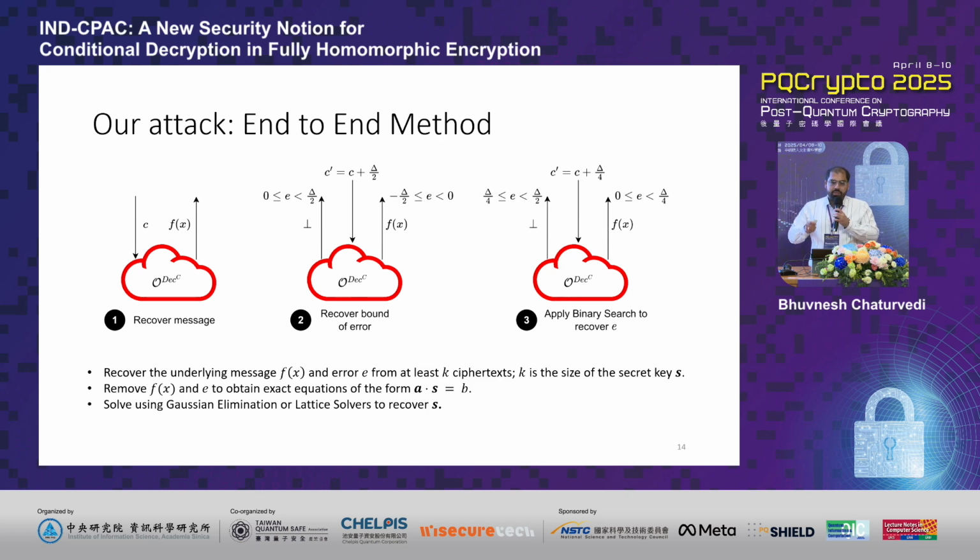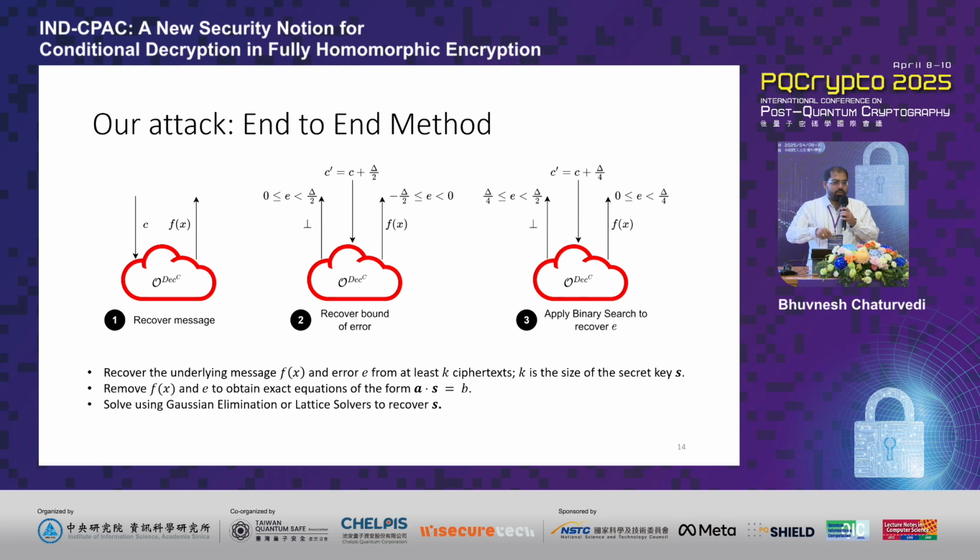We simply take the difference between this midpoint and the extreme end, that is delta by 2, which gives us a value of delta by 4. We simply add this to the input ciphertext C to obtain C dash, and we query the conditional decryption oracle using this C dash. Now again, one of two things might happen. If the error value is below the midpoint, that is it lies between the range of 0 and delta by 2, in that case, adding this delta by 4 value does not lead it to cross the threshold bound. In which case, C prime still remains a valid input to the conditional decryption oracle, and we receive an output of f of x.